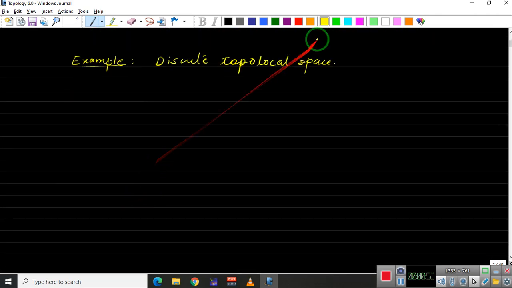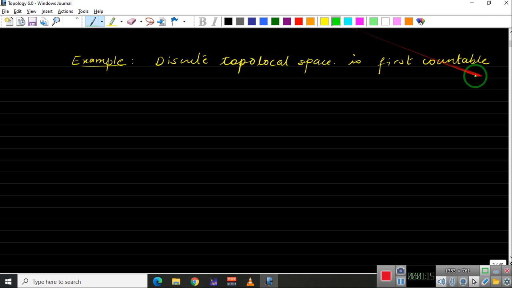So let us look at this example again. Let's take a discrete topological space. If we take a discrete topological space, then it is first countable. If you take any discrete topological space, it will be first countable. Why? As usual, you can check why it is so. If you take any non-empty set X and you take a discrete topology on that set X, it's always guaranteed that that topology will be first countable.